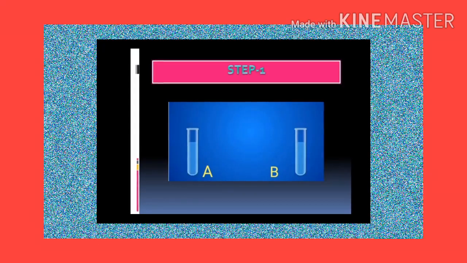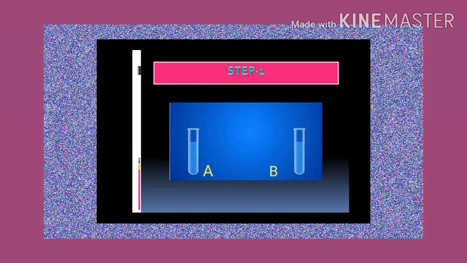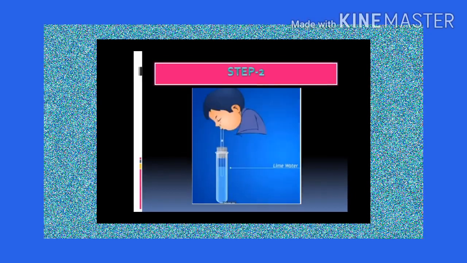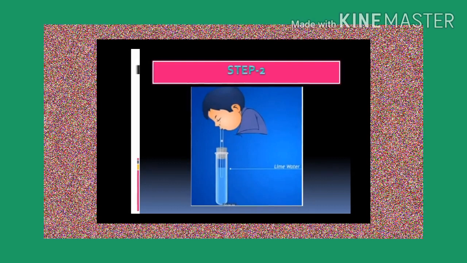First, take 2 test tubes as you see on the screen. Take some freshly prepared lime water in both test tubes and cover the mouths of the test tubes with a double-holed cork. Now affix 2 bent tubes in those 2 holes. Now blow air through the mouth into this lime water as shown in the figure.